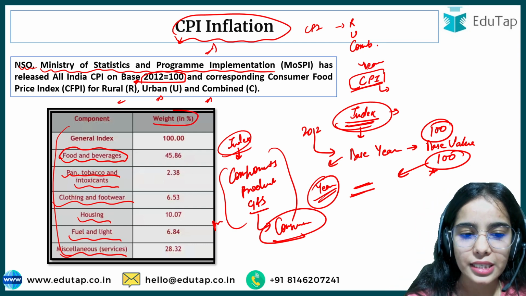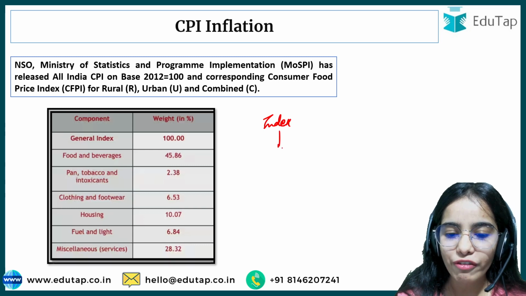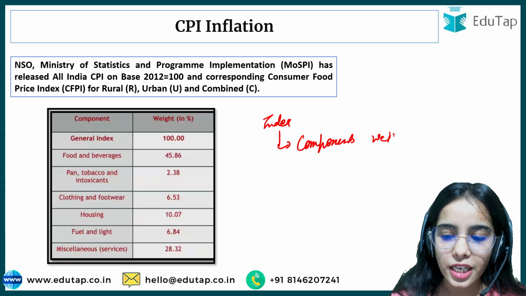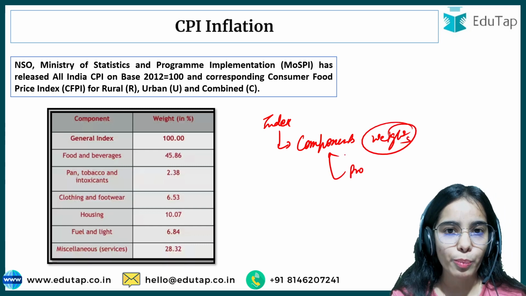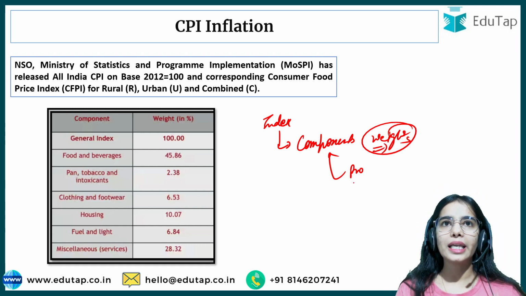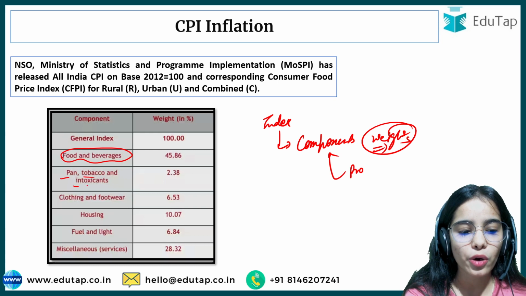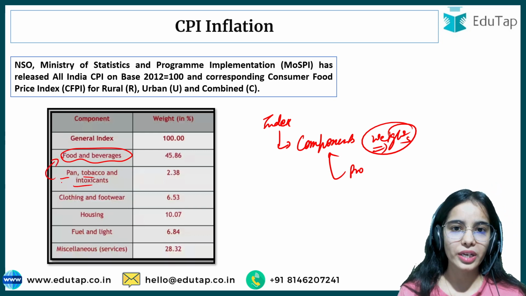Now there are weights in the index that consist of many components. Different weights are given to the different product categories or components, because we consume food and beverages more as compared to the pan, tobacco or intoxicants. All the people in the country consume food and beverages, right?